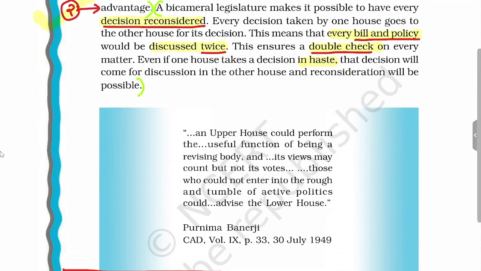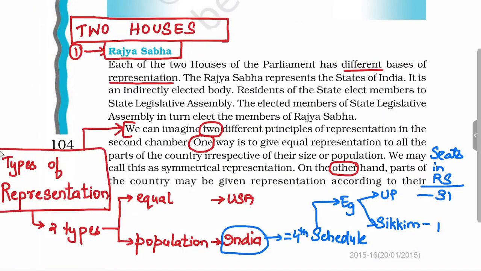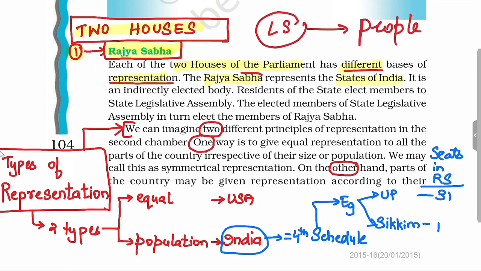So now we'll see the two houses individually. First, we'll see Rajya Sabha, composition and function. Each of the two houses has a different kind of representation. Rajya Sabha will represent the states of India and Lok Sabha will represent the people of India. So Lok Sabha is directly elected, Rajya Sabha is indirectly elected. So Rajya Sabha is an indirectly elected body.